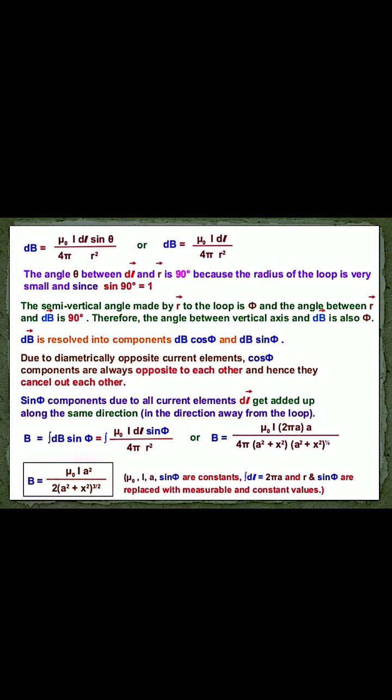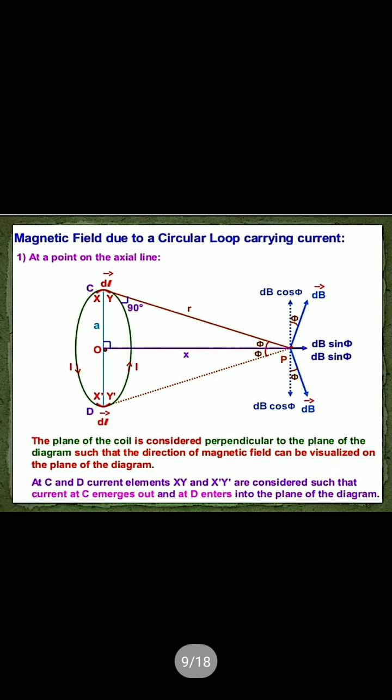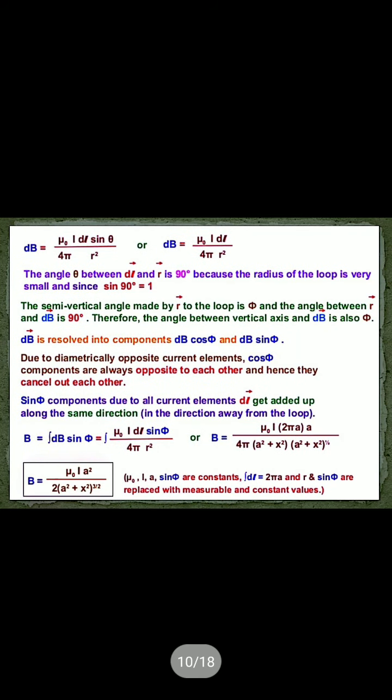Now if there are n turns in the loop, it is just multiplied by n. If the coil consists of n turns, then B equals mu 0 n I a squared by 2 into a squared plus x squared to the power 3 by 2.